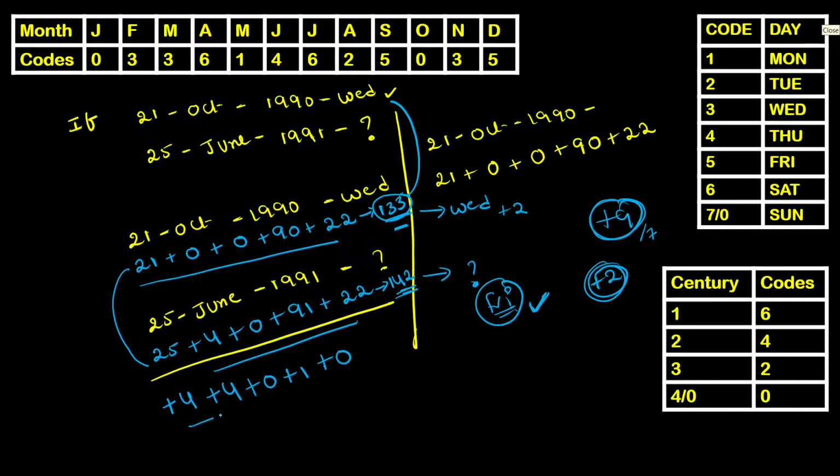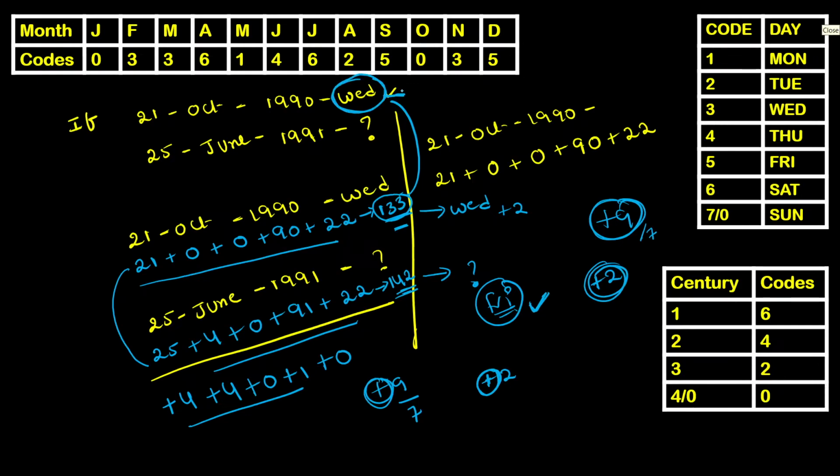By adding all these numbers, we have got plus 9. As this number is more than 7, divide by 7 in order to find the remainder. Here the remainder is 2. And this symbol will be the same even for the remainder. So it's plus 2. So my answer will be the given day plus 2.